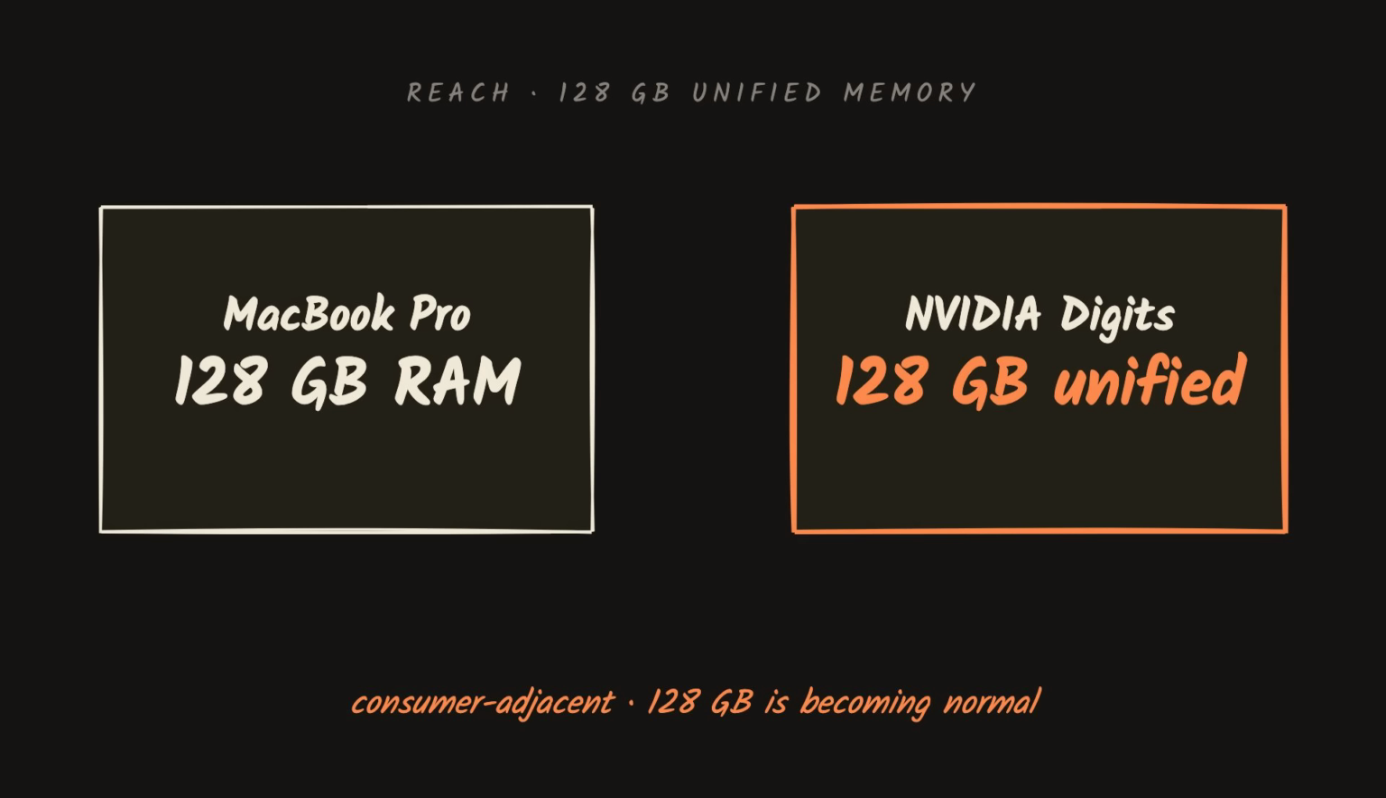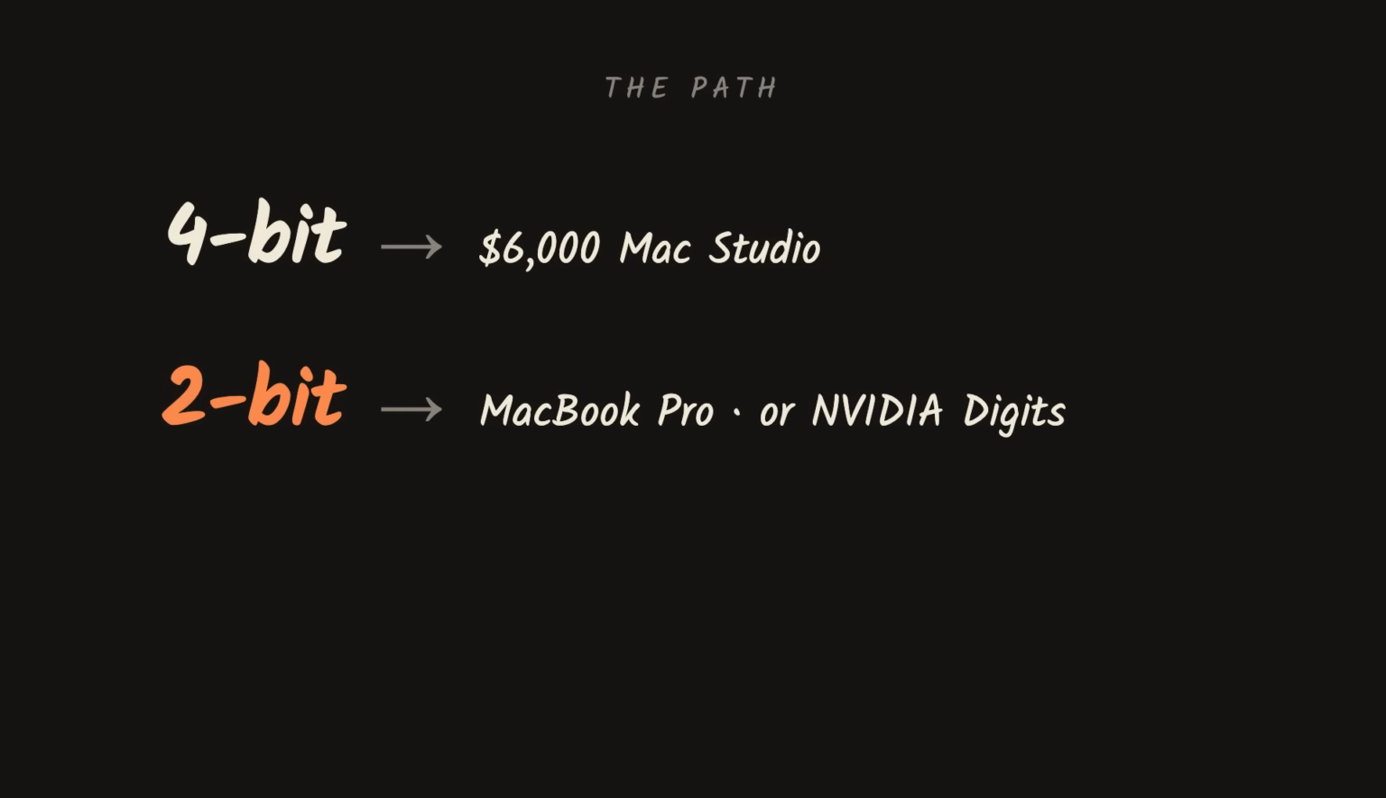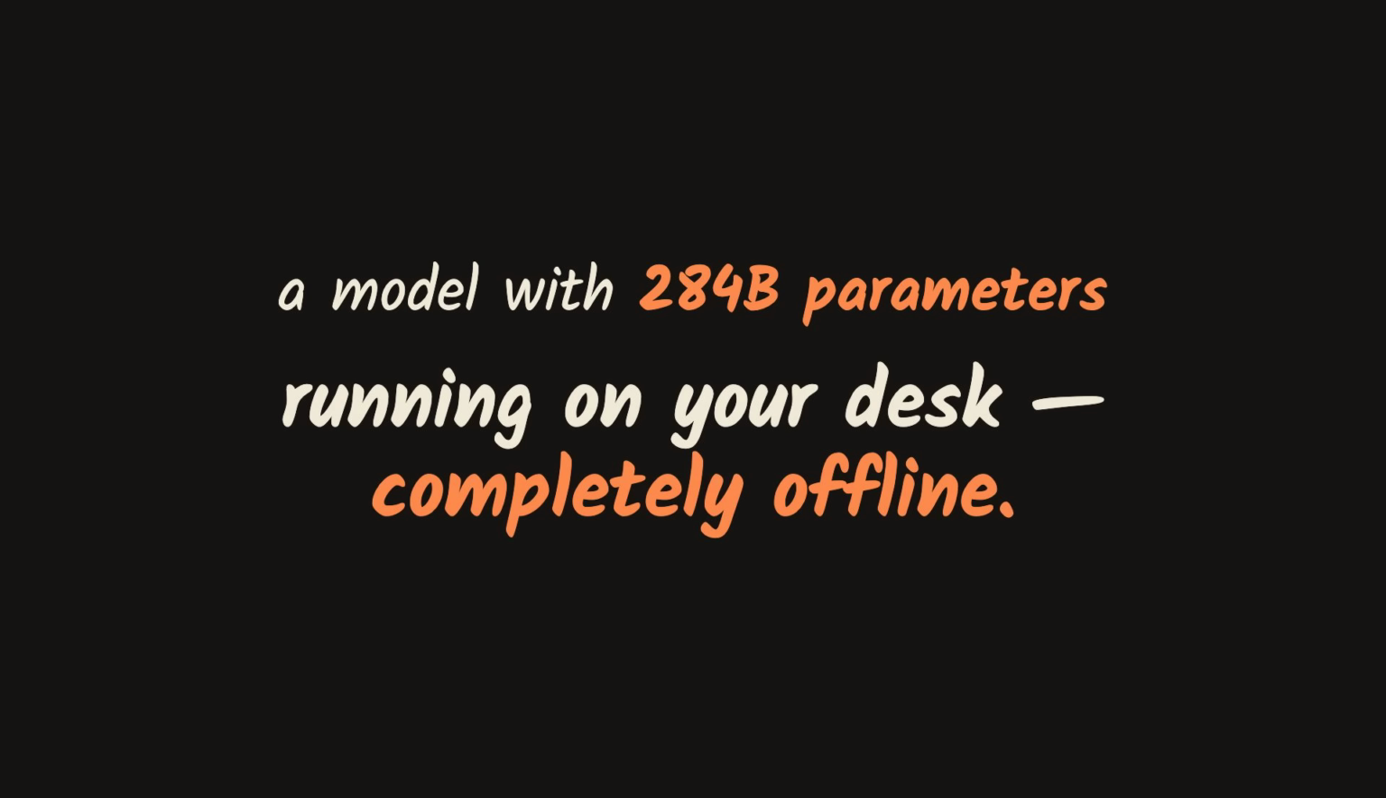His engine now supports NVIDIA and AMD GPUs too. NVIDIA's Digits workstation ships with 128 gigs of unified memory. Consumer-adjacent hardware where 128 gigs is becoming normal. So the path is, at 4-bit, a $6,000 Mac Studio. At 2-bit, a high-end MacBook Pro or an NVIDIA Digits box. Not impulse buys, but things you can get at retail. And that's how a model with 284 billion parameters ends up running on your desk, completely offline.